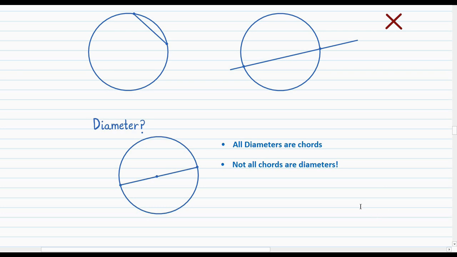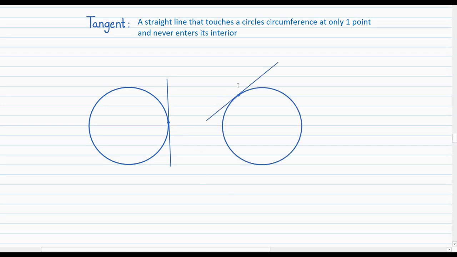Then the next term for you to learn is the meaning of tangent. A tangent is defined as a straight line that touches a circle's circumference at only one point and never enters its interior. Here's an example of a tangent. This line would be considered a tangent because, as you can see, it only touches the circle at a single point and it doesn't enter inside the circle. Another example could be this line, which touches the circle at this single point and again doesn't enter its interior.